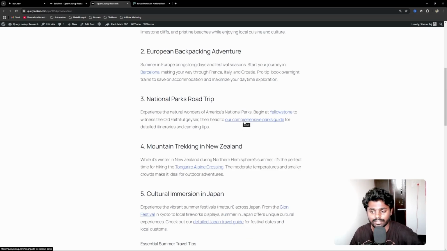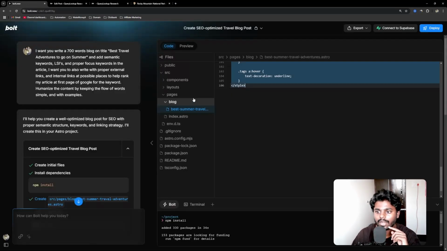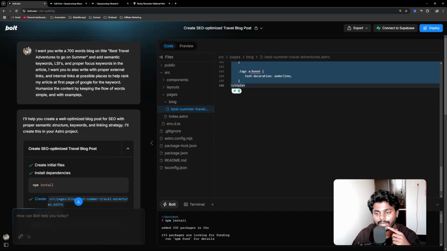This is an internal link to your own site, and you can also write a separate article for it. The thing is, guys, many people don't know how to internal link or external link properly, but this tool can help you. You can even give a customized prompt, mentioning internal linking separately and asking it where the internal links should be.